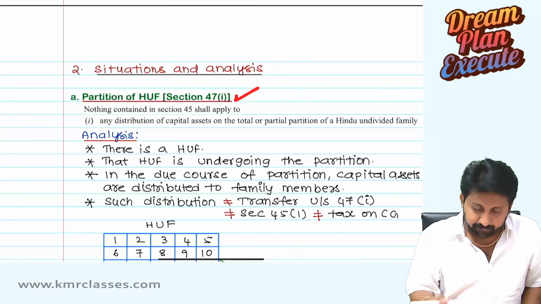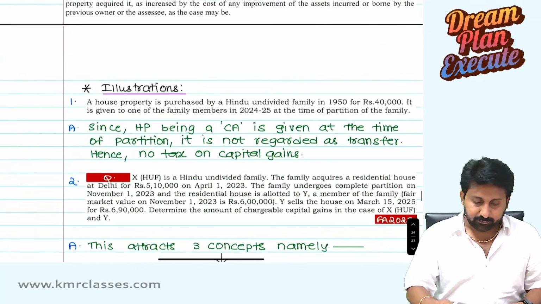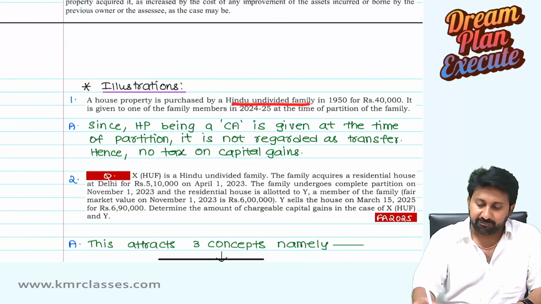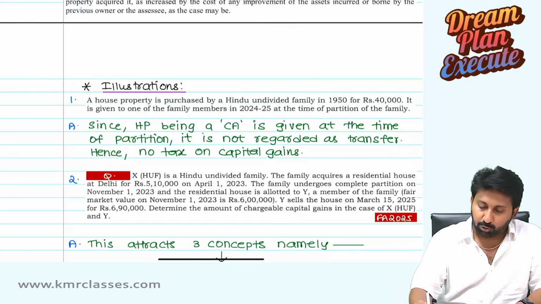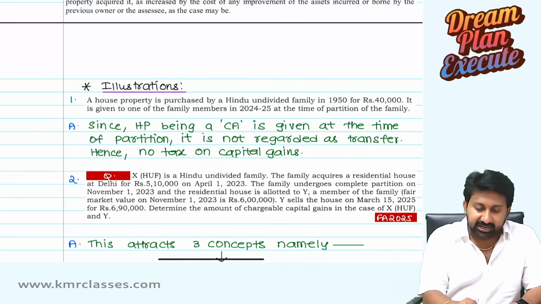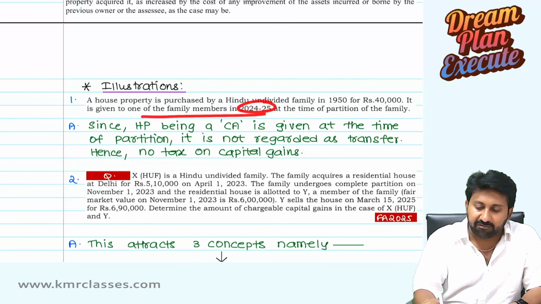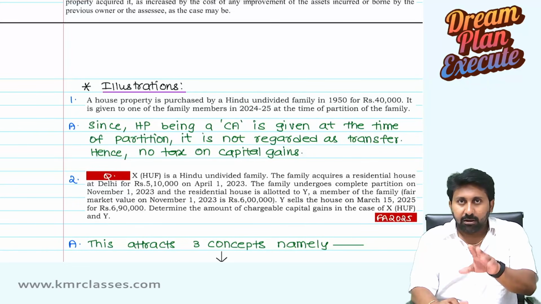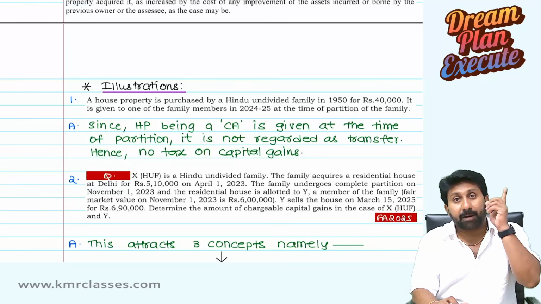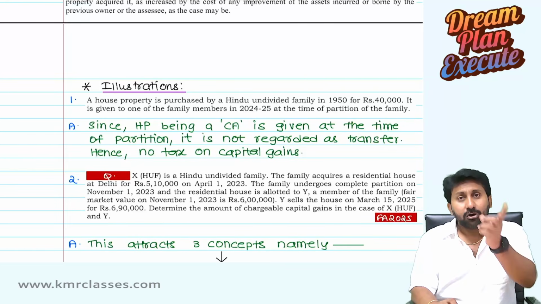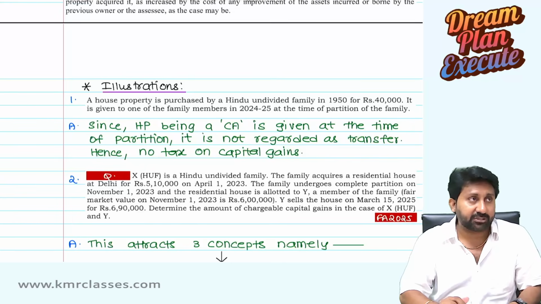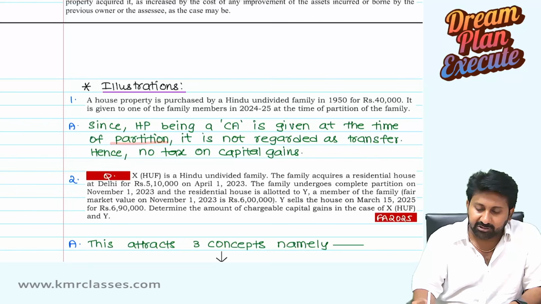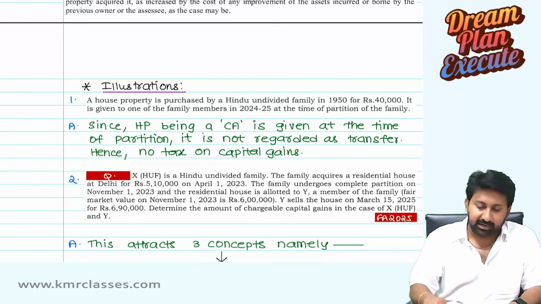Partition of HUF time. Illustration: a house property is purchased by a HUF in 1950 for rupees 40,000. It is given to one of the family members in 24-25 at the time of partition of the family. What will happen? It will not attract section 45, because distribution of capital assets on partition, either total or partial, partition of HUF to the family members, is not treated as a transfer. Since the house property, being a capital asset, is given at the time of partition, it is not regarded as a transfer, hence no tax on capital gains.